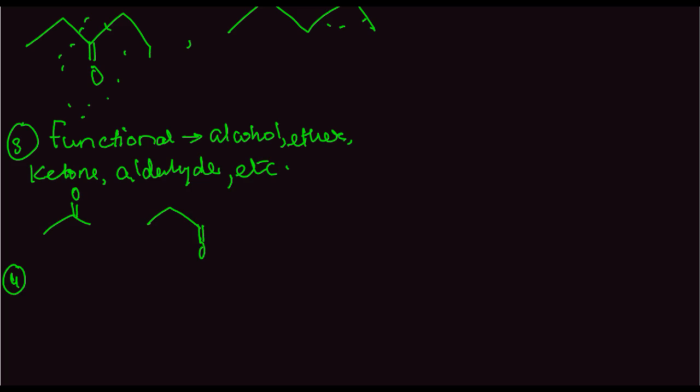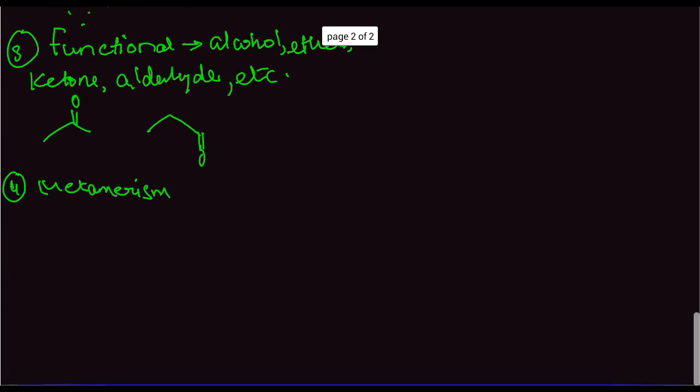The next type is metamerism. What is metamerism? In metamerism, we have the same functional group, but it has a different number of carbon atoms on either side. So, an example of this can be this. We can have the functional group, say ketone, and we have this.